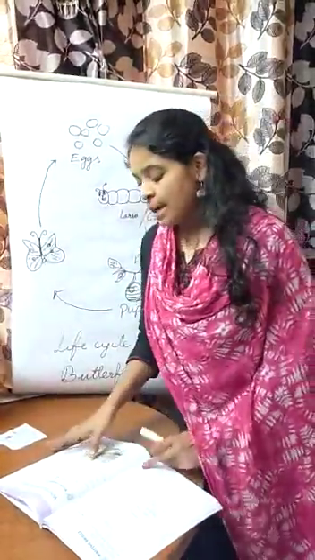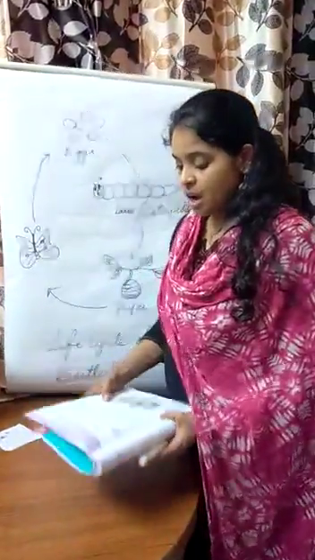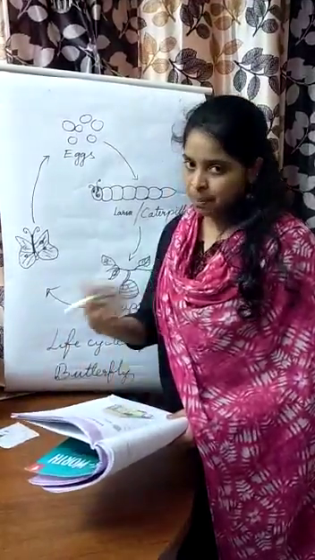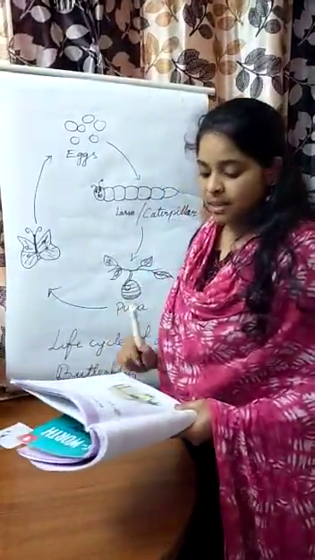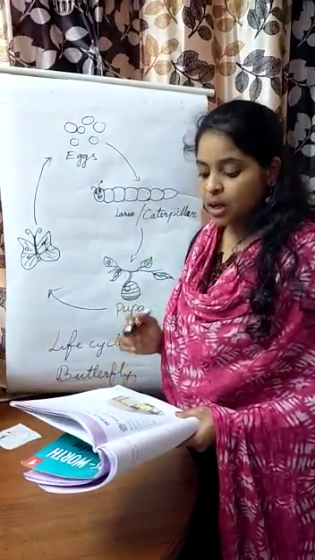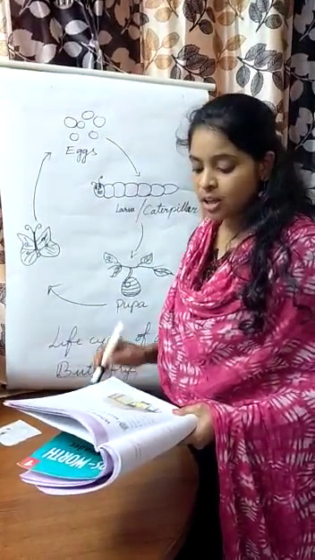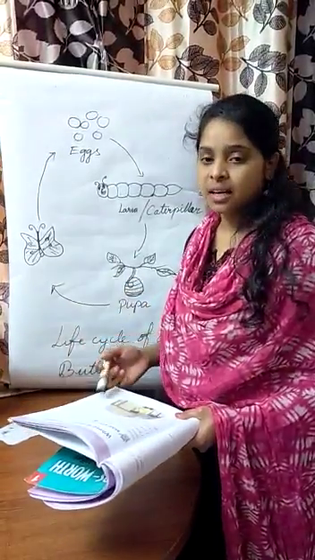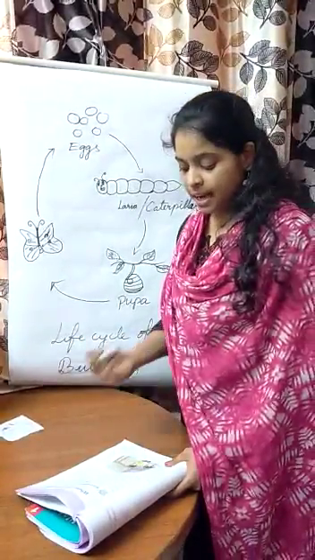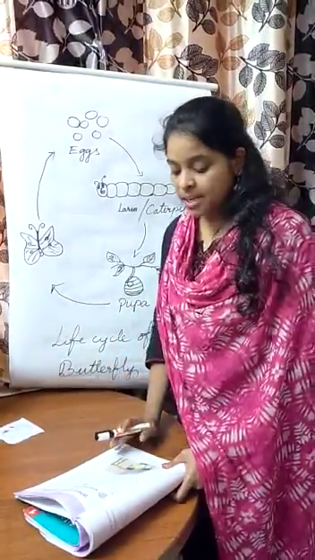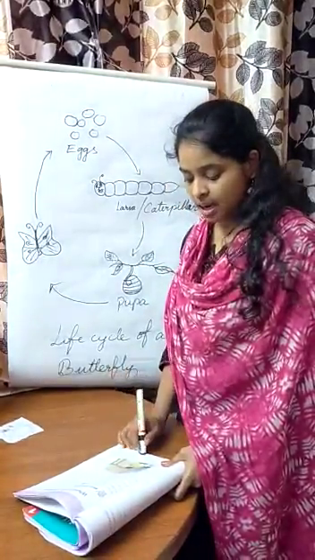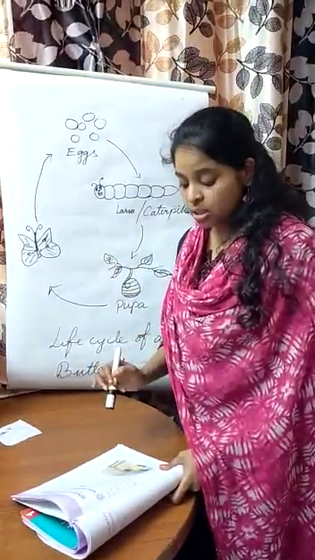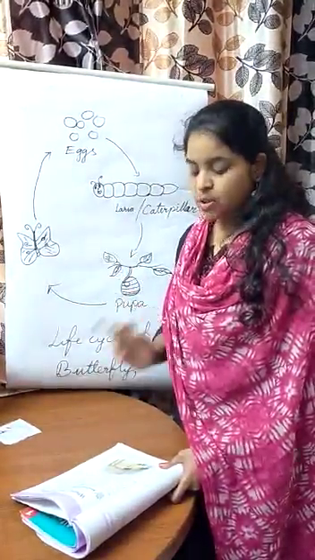Okay children, now let us read the poem. Where is the caterpillar? I am going to read the poem. Please repeat after me. Where is the caterpillar hiding today? I looked under the table, I looked on the chair, I looked out the window, but he was not there. So, I am going to read again. Please repeat after me. Where is the caterpillar hiding today? I looked under the table, I looked on the chair, I looked out the window, but he was not there.